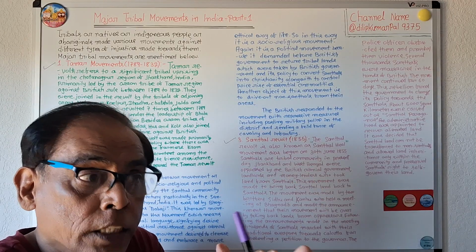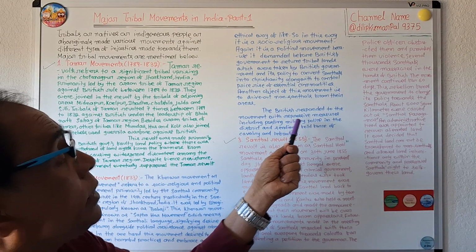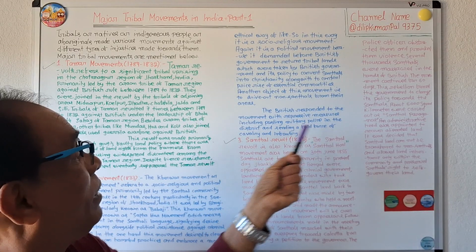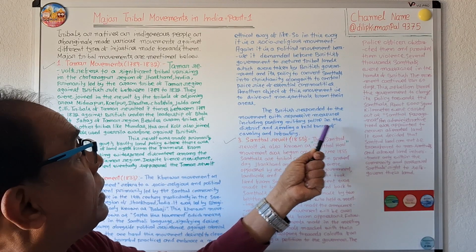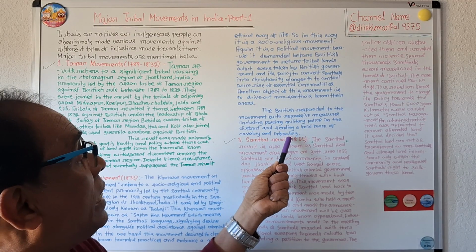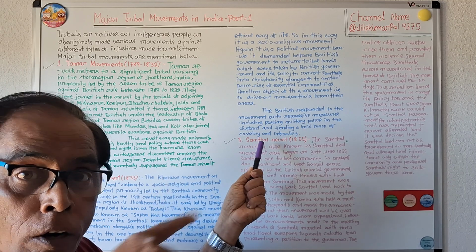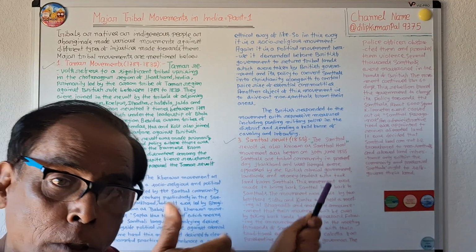So it is a socio-religious and political movement. The British responded to the movement with repressive measures, including posting military police in the district and sending a field force of cavalry, meaning soldiers with horses, and infantry, soldiers on foot.